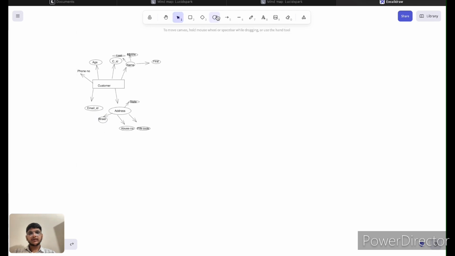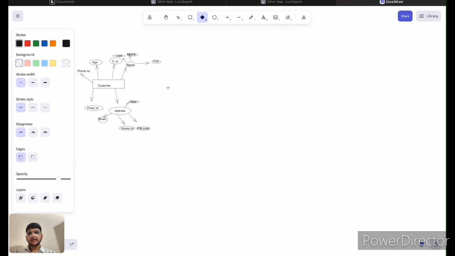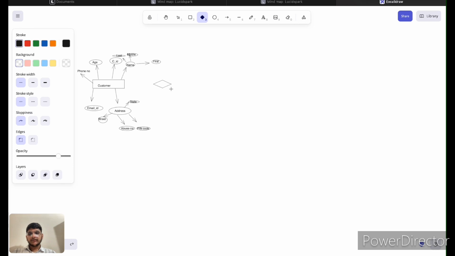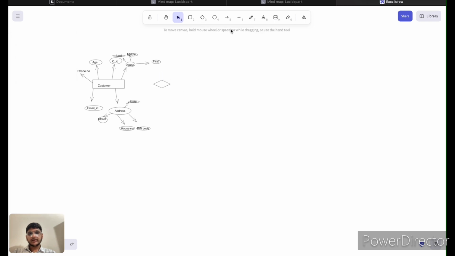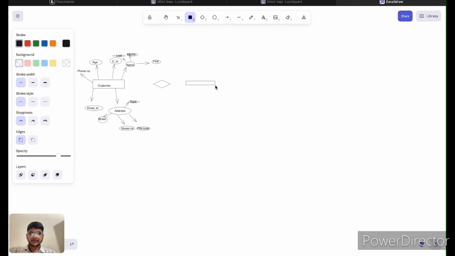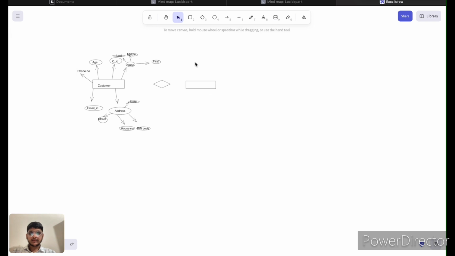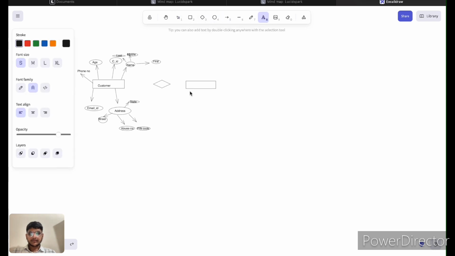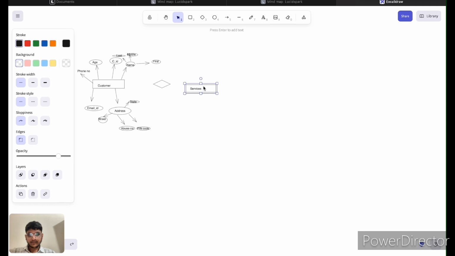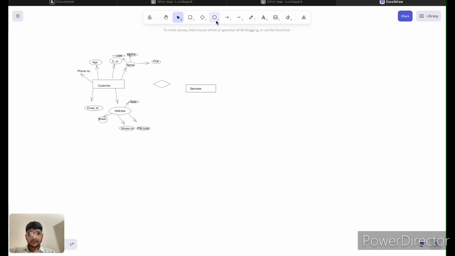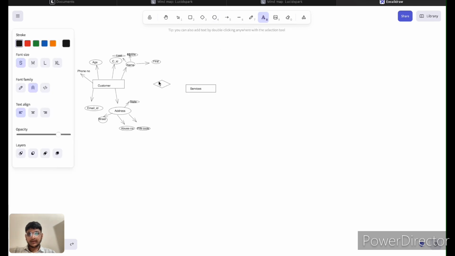Let's move towards the next entity which has a relation with the customer entity. That entity name is service.